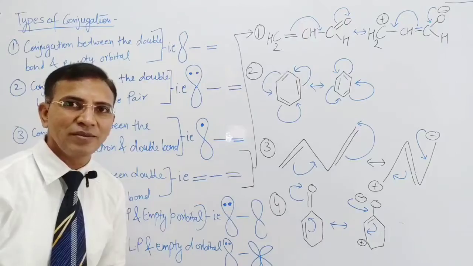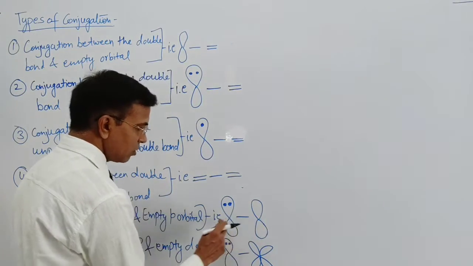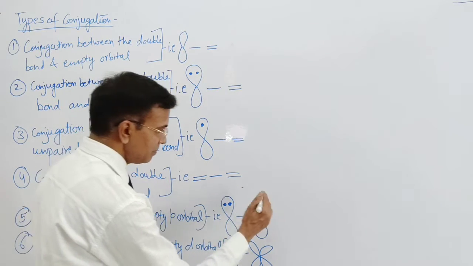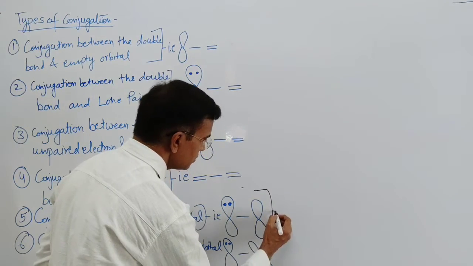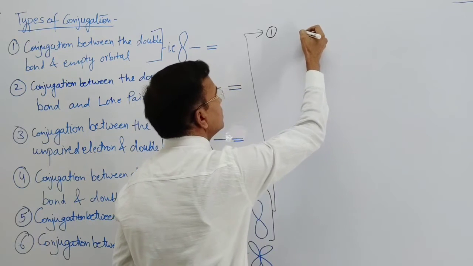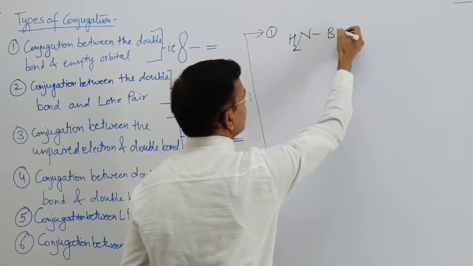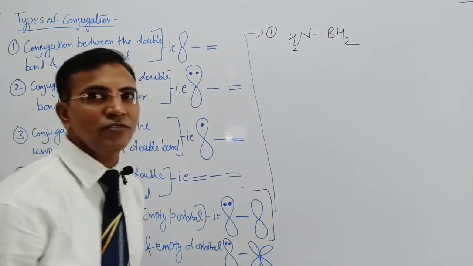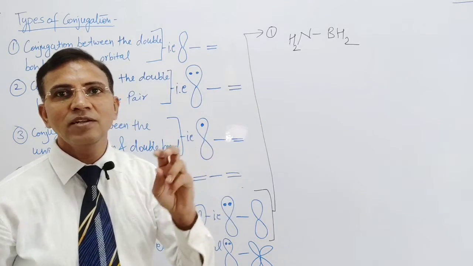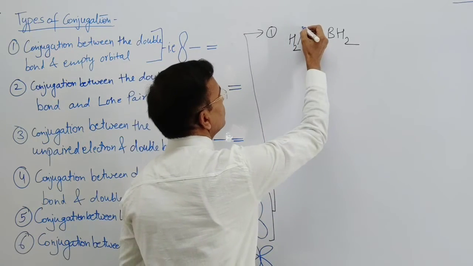Now come to the fifth type. The fifth type is the conjugation between the lone pair and an empty p orbital. The first question is NH2, BH2. But nitrogen has 5 electrons and 3 are shared in this. 2 remain as a lone pair on the nitrogen atom which can be donated. So a lone pair is there,